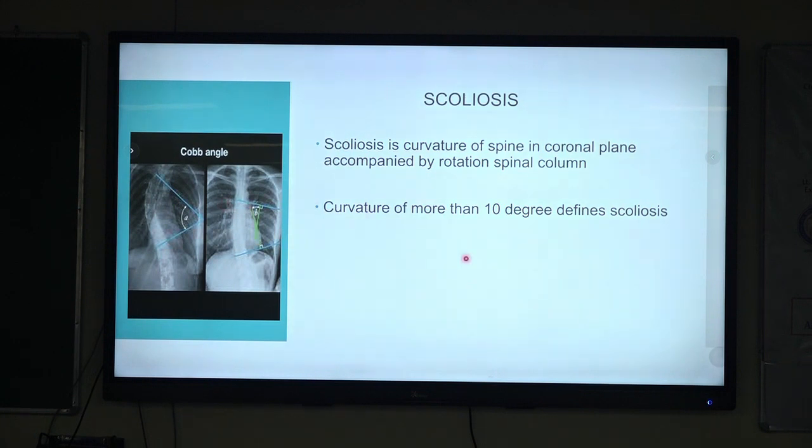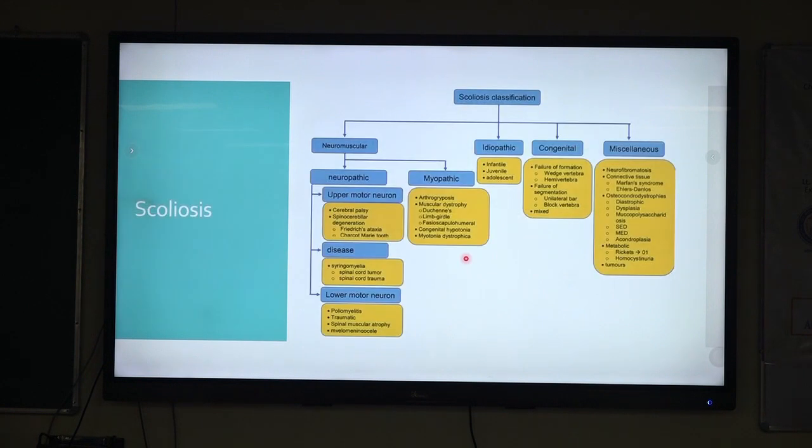So coming to scoliosis. Scoliosis is defined as a curvature of the spine in the coronal plane, that is a lateral curvature, and it is accompanied by a rotation of the spinal column. It is called scoliosis. Usually a curvature of anything more than 10 degrees is called scoliosis.